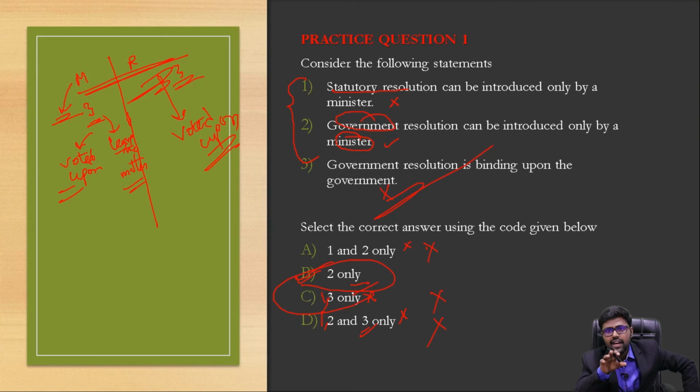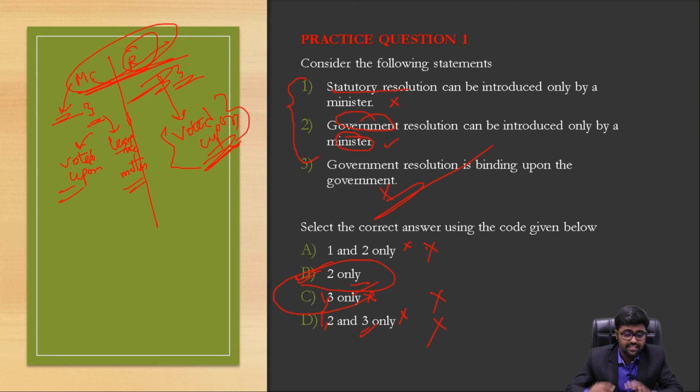If you are a very new candidate and are not aware of what books to refer to for polity, I will also provide you a link in the description. For polity, the Laxmikant book is very good. You have to read that book very clearly. A resolution has to be voted upon, and this difference is very clearly given in Laxmikant also. You can refer to that.